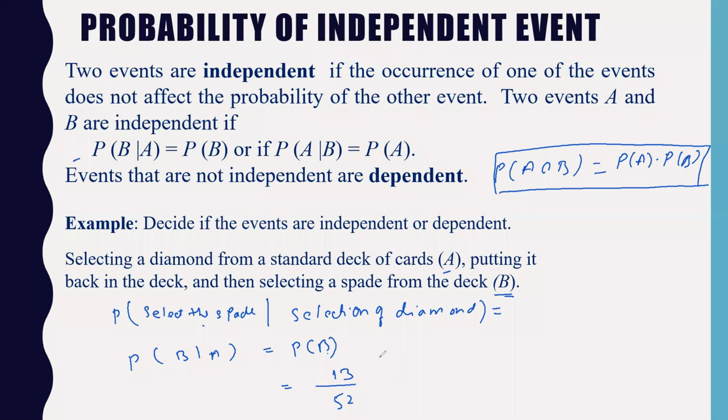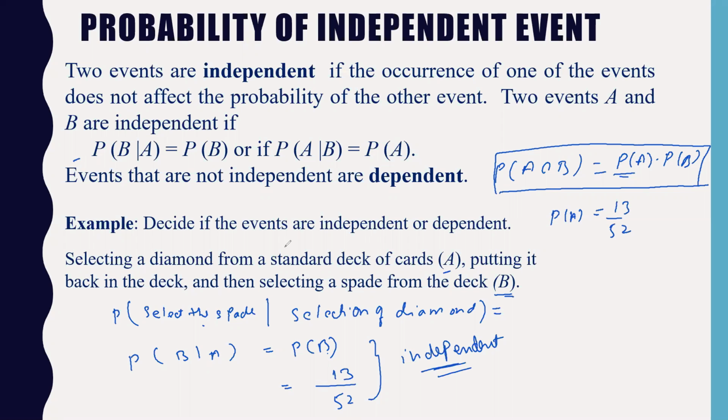Now you have got the idea how the problems work statement-wise. So is the event independent or dependent? Independent. Why is it independent? Because if you write the probability of A separately, it is also 13 by 52.